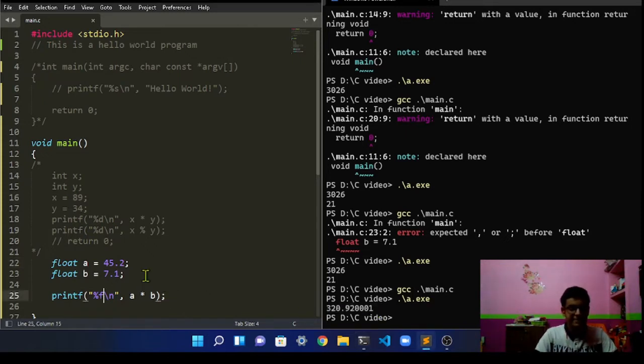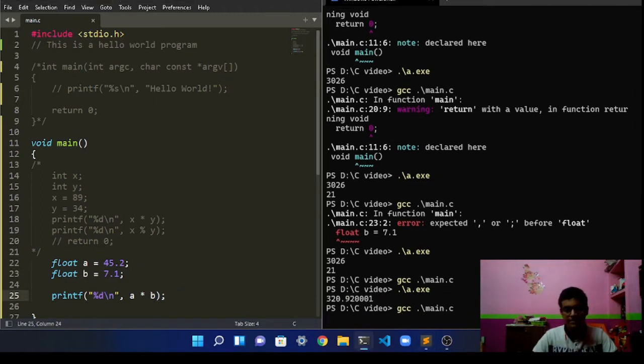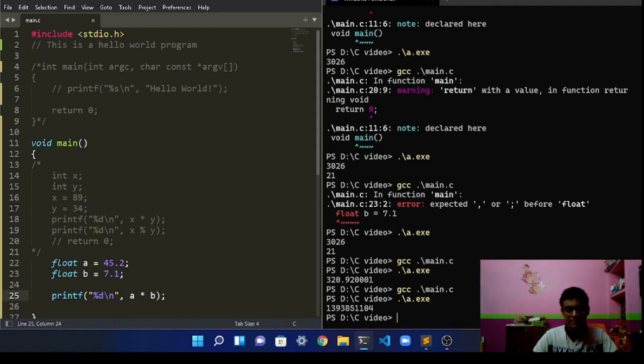So if we did that with an integer, if we swap that and tell the compiler to return an integer instead of a float number, we can do that as well. Compile the program, run it. As you can see, it gave the value but didn't print the decimal part. Okay, so let's remove that and do the float only.